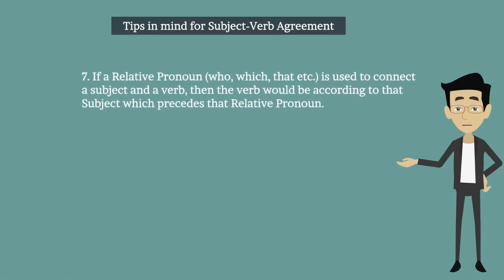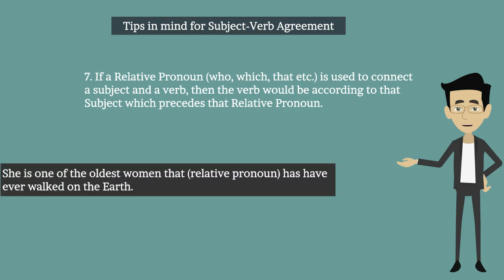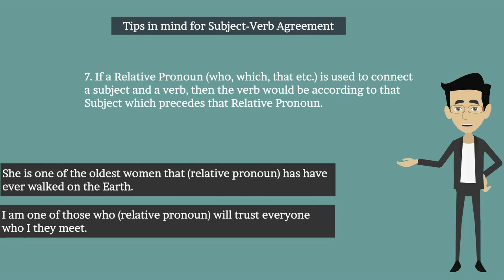Seventh one, if a relative pronoun who, which, that, etc. is used to connect a subject and a verb, then the verb would be according to that subject which precedes that relative pronoun. Let's see the example. She is one of the oldest women that, relative pronoun, have ever walked on the earth. I am one of those who, relative pronoun, will trust everyone who they meet.